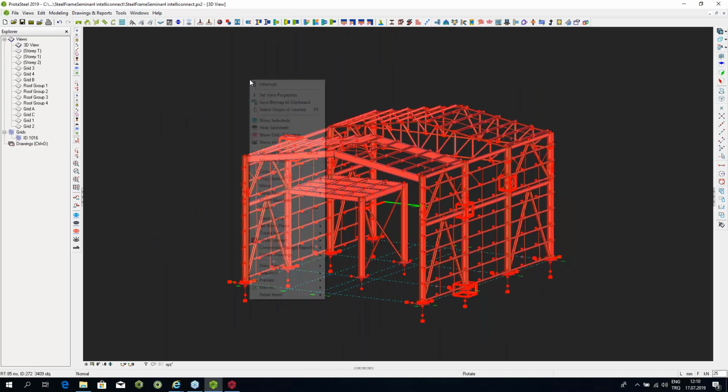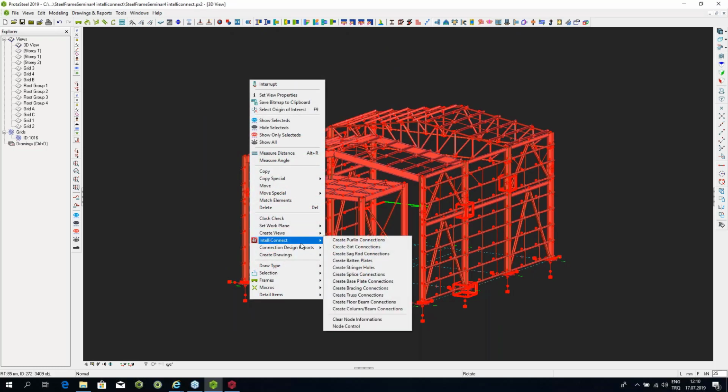I'm going to select the building again, and I'm going to go for IntelliConnect, and I'm going to say create the floor beam connections. So like I said, the floor beams were the ones over here where you have the floor beam connecting into a floor beam, but you could also have or not have, depending on the case, your horizontal braces coming in, or you may not have the horizontal braces coming in. So it'll automatically search for the best answer. So create the floor beam connections.